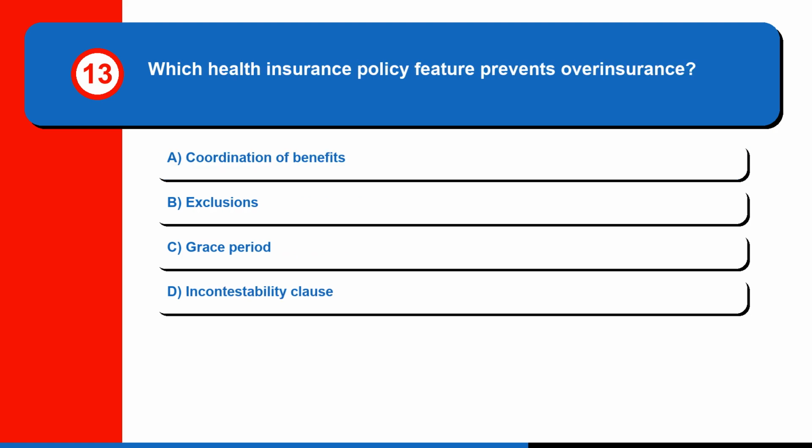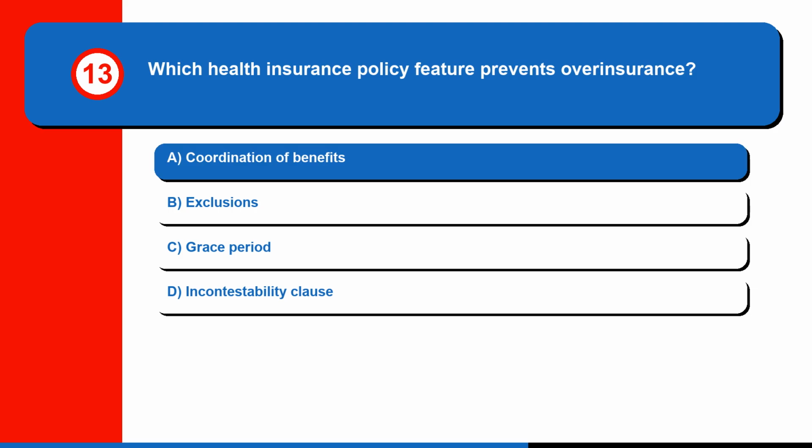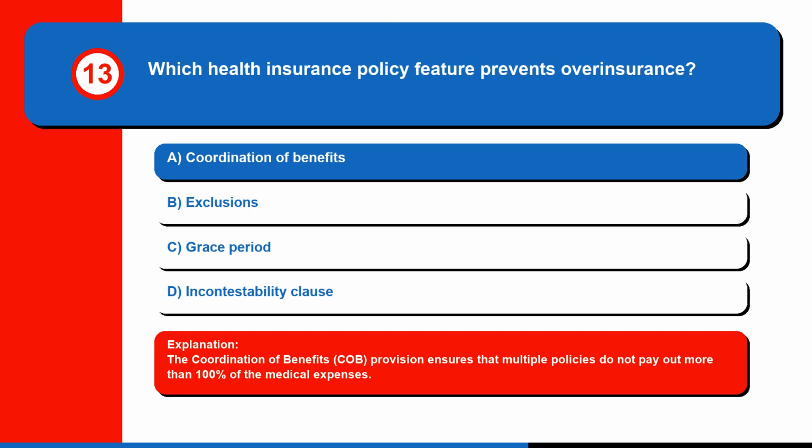Question 13. Which health insurance policy feature prevents overinsurance? A. Coordination of benefits. B. Exclusions. C. Grace period. Or D. Incontestability clause. The correct answer is A. Coordination of benefits. The coordination of benefits (COB) provision ensures that multiple policies do not pay out more than 100% of the medical expenses.